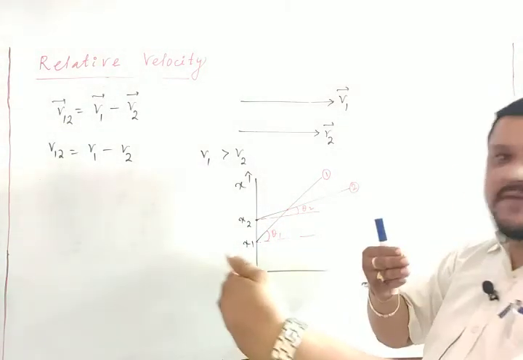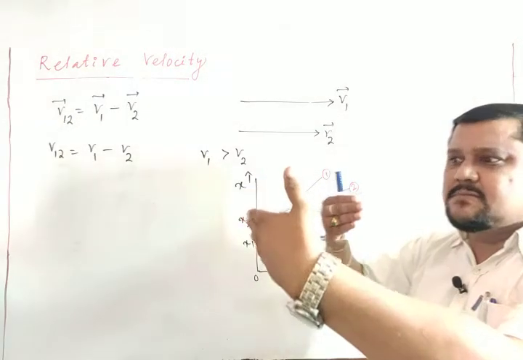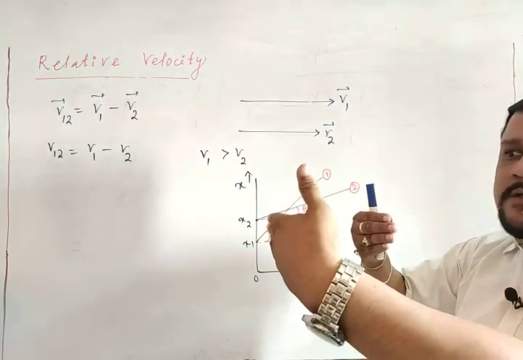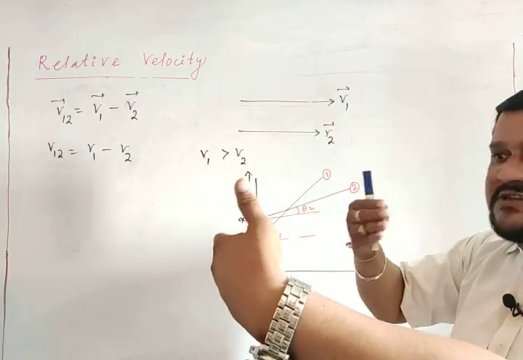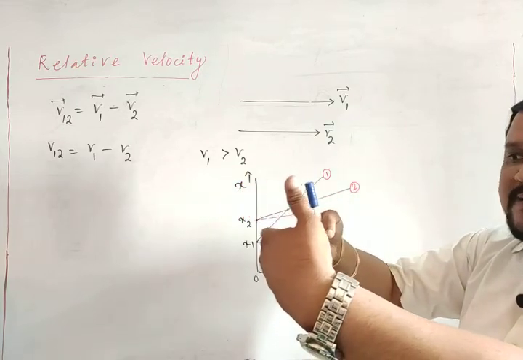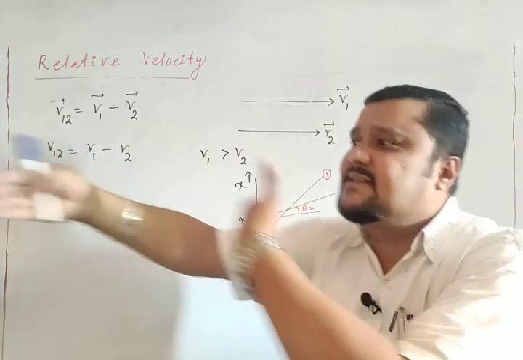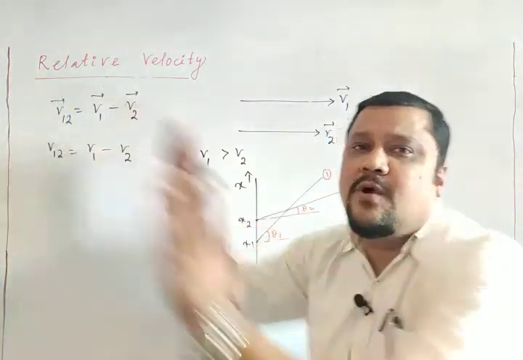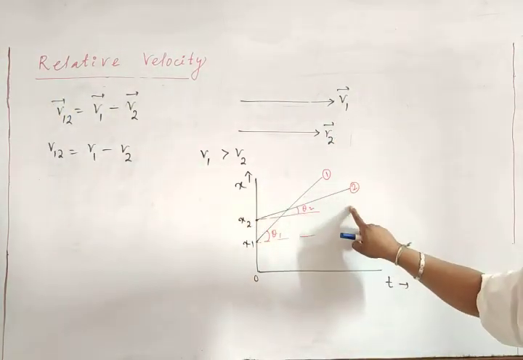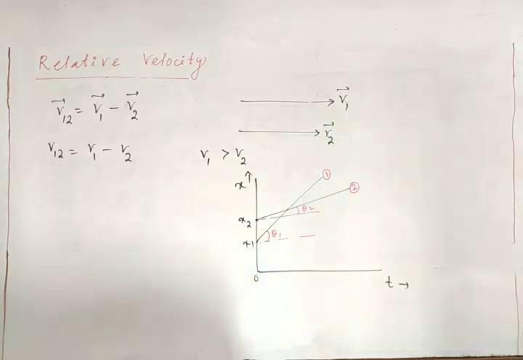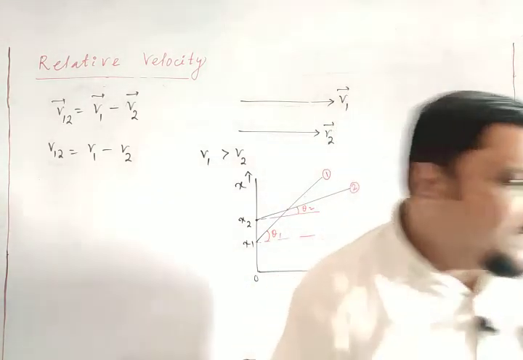So this is object 2, this is object 1. Object 2 is moving, but object 1's velocity is more, so the separation goes on decreasing. It is also moving, but at a certain point they will meet, then after that this will pass out and go back like that. So 2 comes back, again is more. So this is the relative velocity of the two objects.